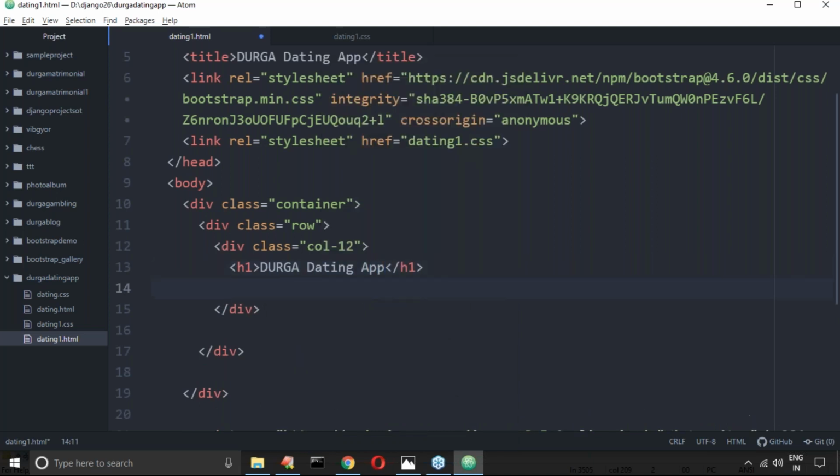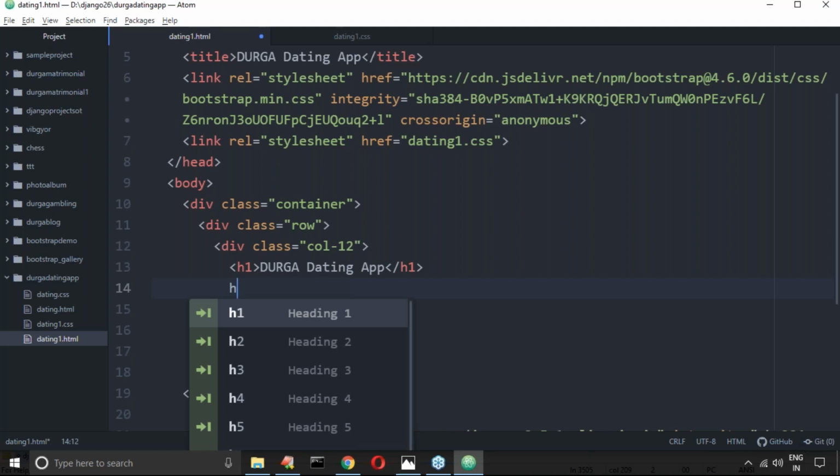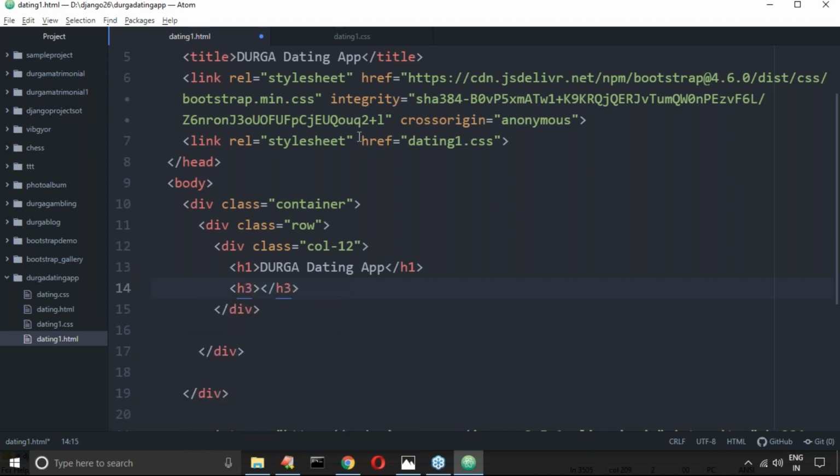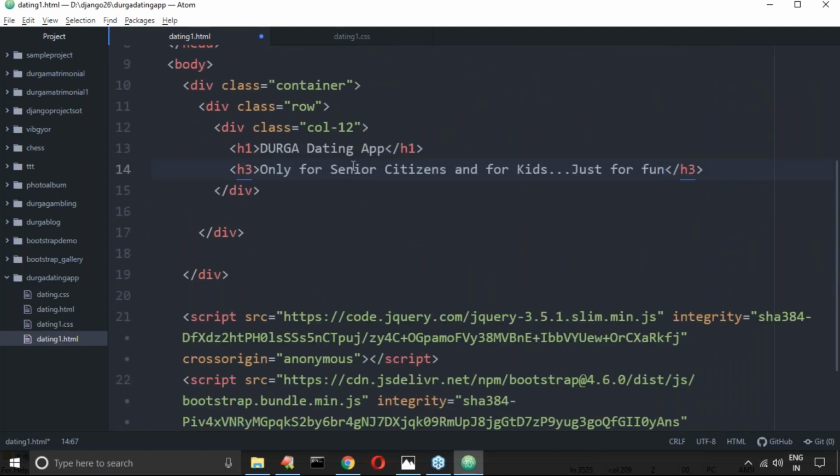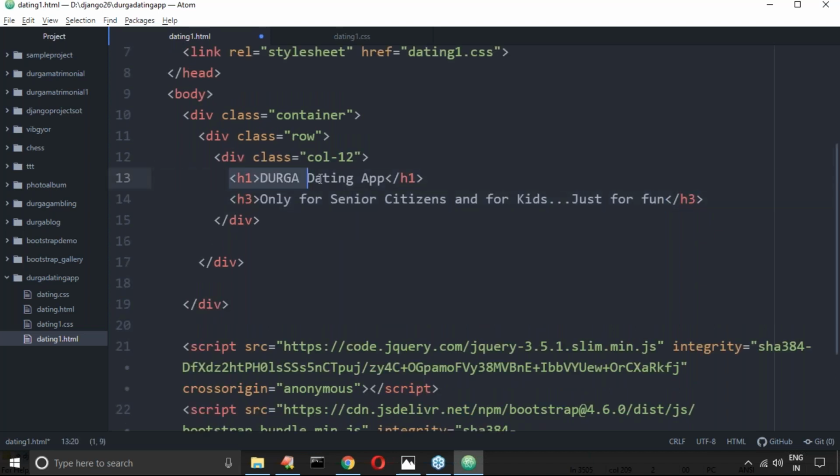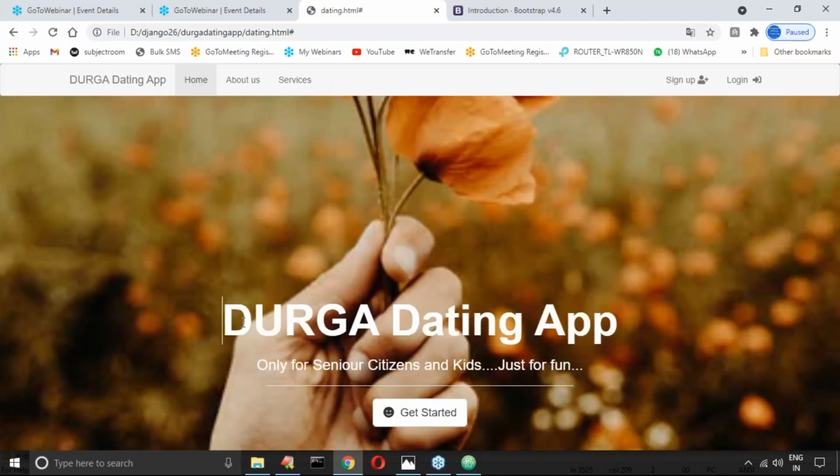Like this I'm taking Durga Dating App, sir. Next I'm taking an h3: only for senior citizens, and for kids, just for fun. I'm taking this h3 tag. That's all, beyond that we are not required to take anything. Just observe very carefully. Next, if you observe, there is even one hr, this hr is also there.